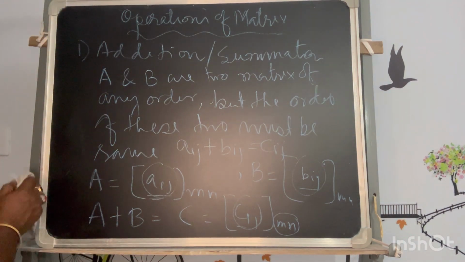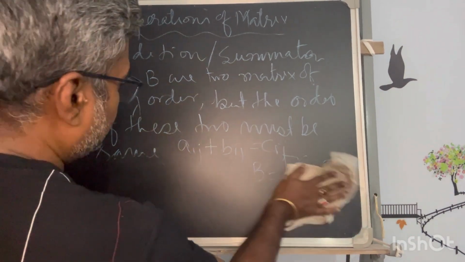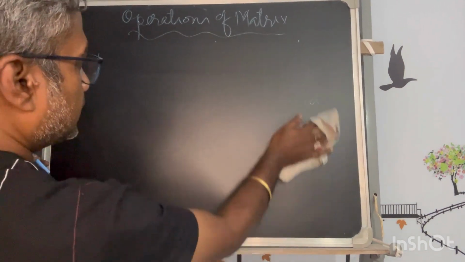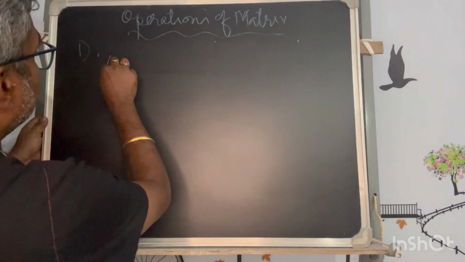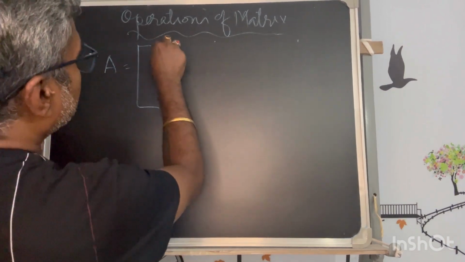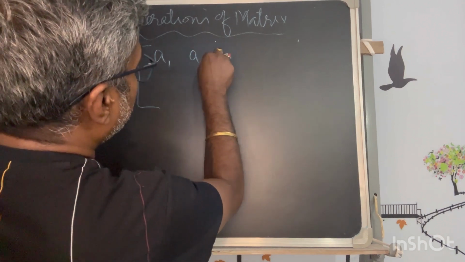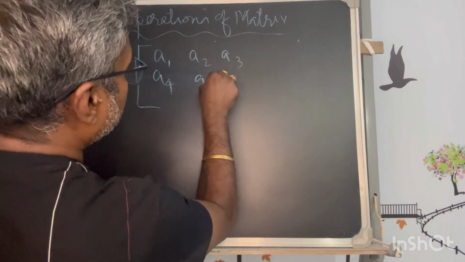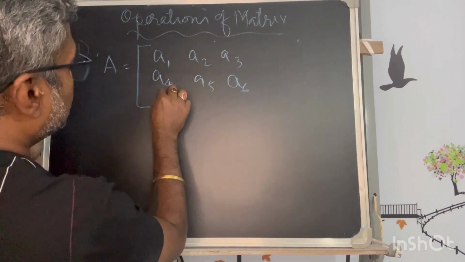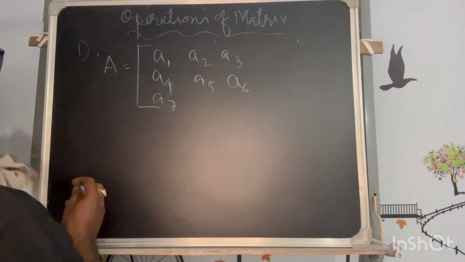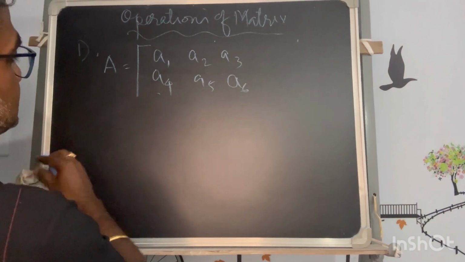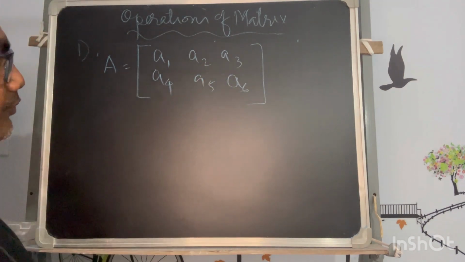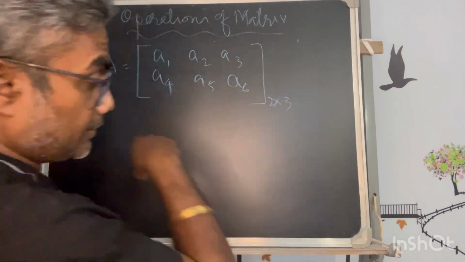Okay. So let me take some examples so that it can be clearer, with a real example. Let's say A is denoted by A1, A2, A3, A4, A5, A6, A7, and this time I need not take it as a square matrix, because I said this could be of any order. So let me take it in the order of 2 by 3.